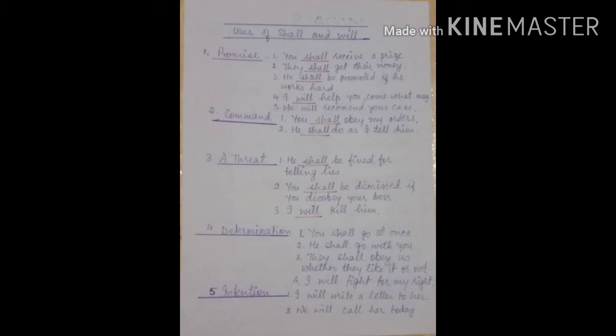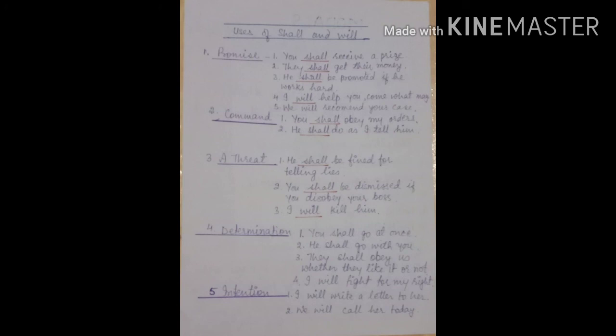Examples of command. You shall obey my orders. He shall do as I tell him. Examples of a threat. He shall be fined for telling lies. You shall be dismissed if you disobey your boss. I will kill him. In all these sentences, children, you have seen shall is used with all first, second and third persons.